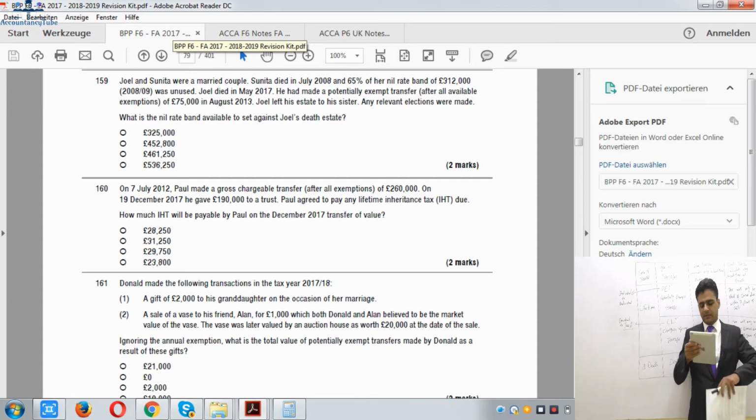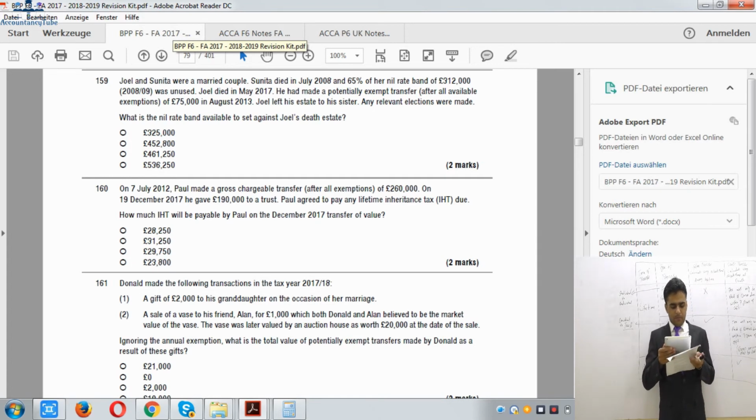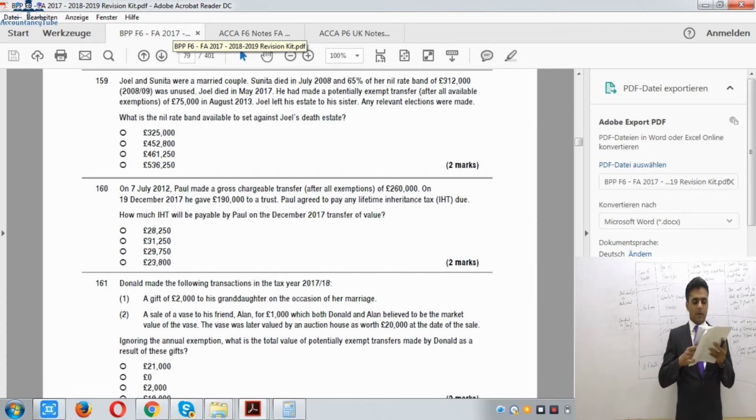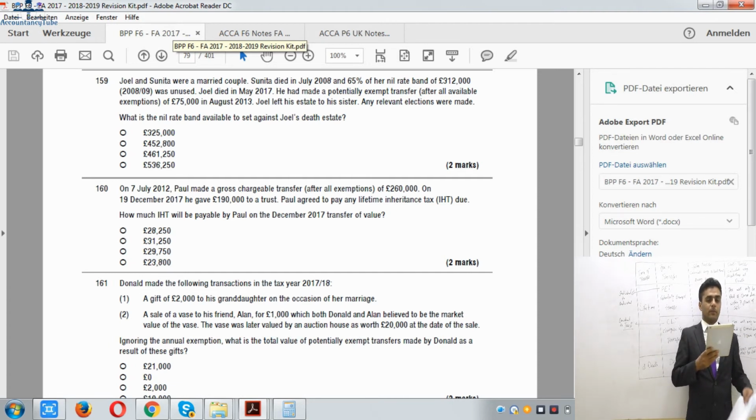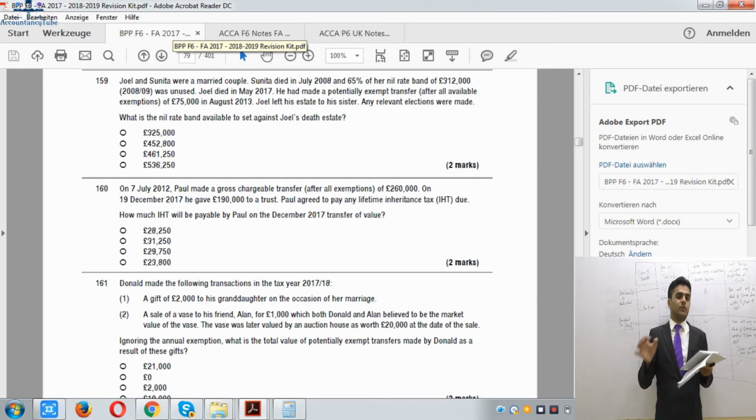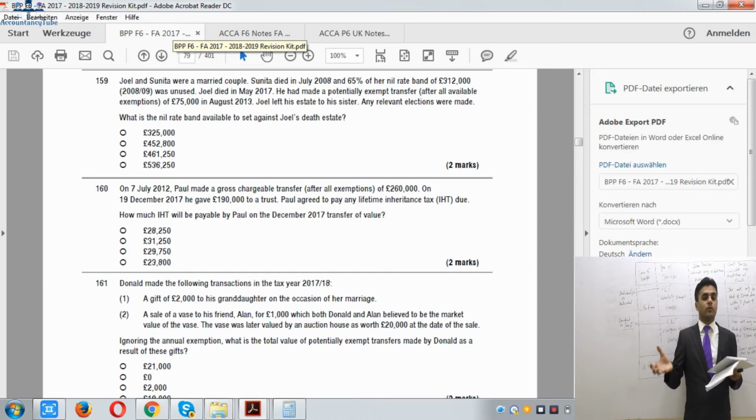The nil rate band was £325,000, which is for our own self. We will add 65% of that as well into it. So we'll take £325,000 plus 65% of £325,000, which is unused from her husband, and then we will deduct £75,000.